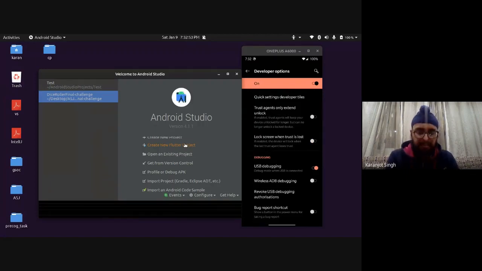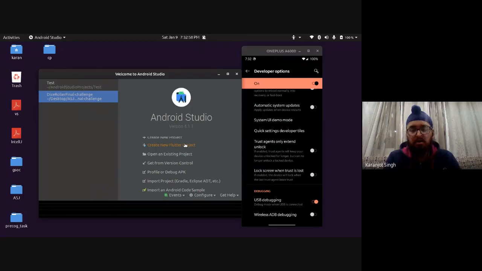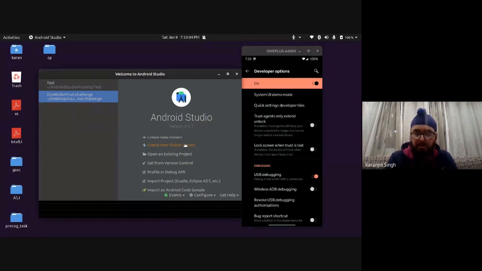Okay, it should be there. USB debugging is a standard one. Or you can search for your model number on Google, how to enable that. I'm not sure if both options are the same. It's generally USB debugging. It would be that only.